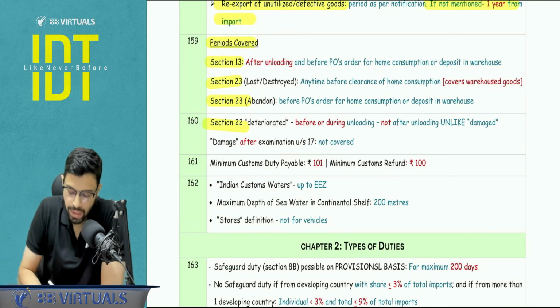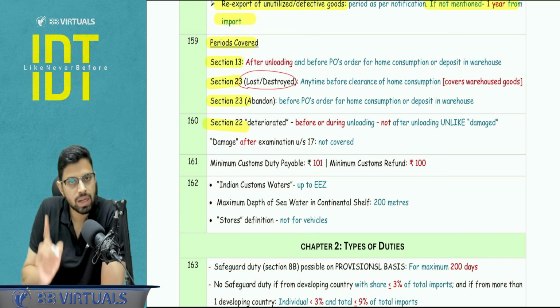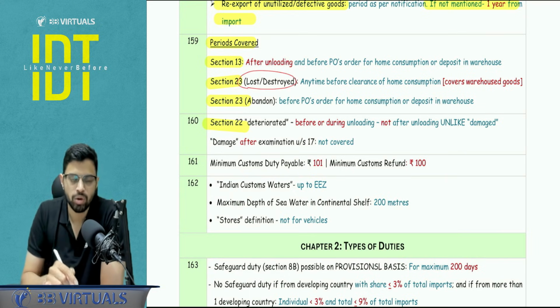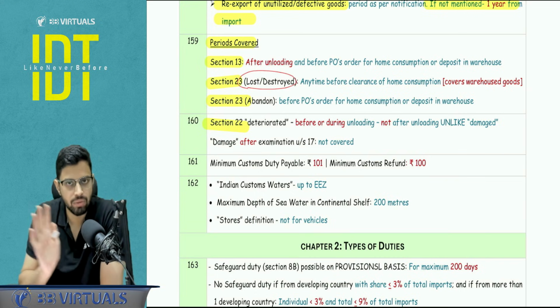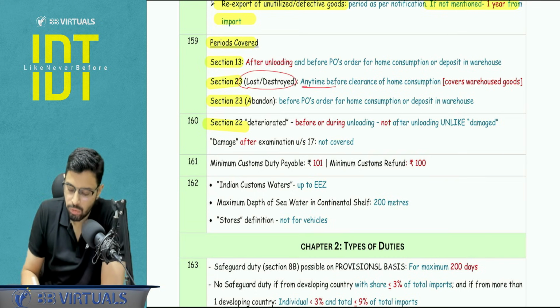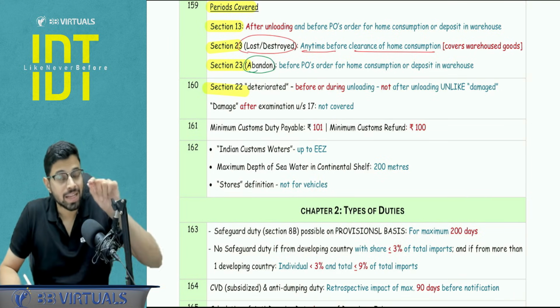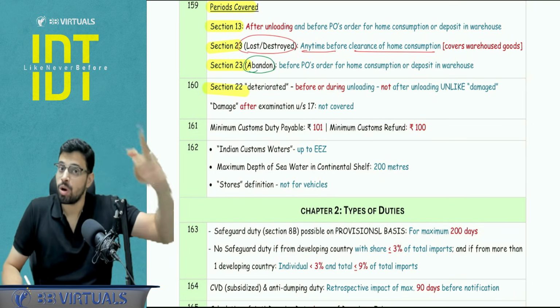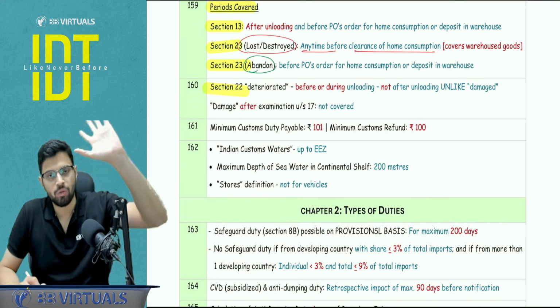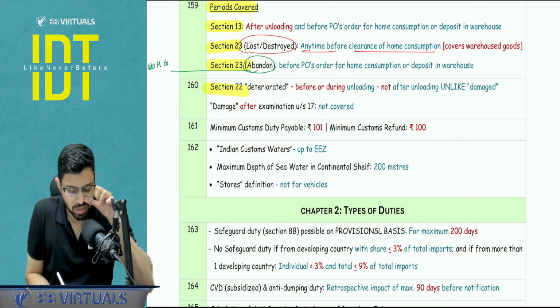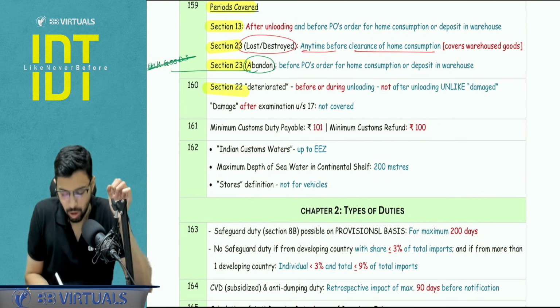Section number 23, lost and destroyed, it covers the warehouse goods as well. So warehouse goods also, if they are lost or destroyed, then section 23 will apply and the duty will be remitted. Okay, so anytime before clearance for home consumption is there in 23. Now abandonment, that is the relinquishment of the title of the goods, that has to happen again before the PO's order is there for putting the goods into the warehouse or for clearance of home consumption. So the abandonment part does not cover the warehouse goods.